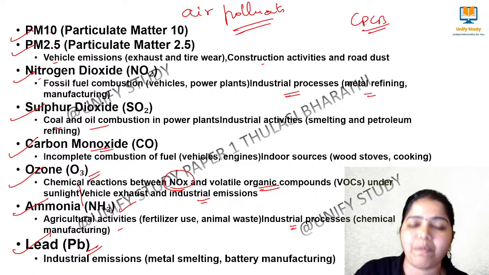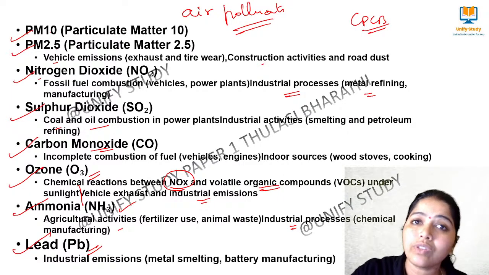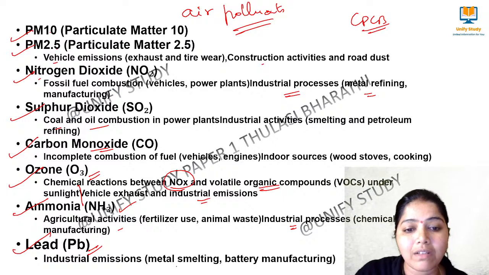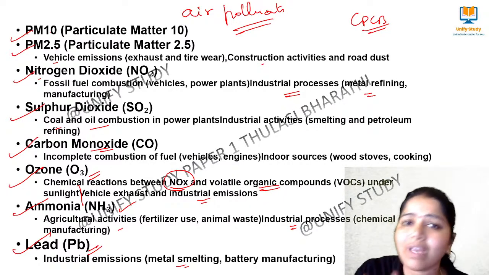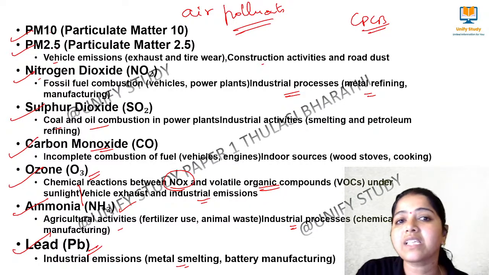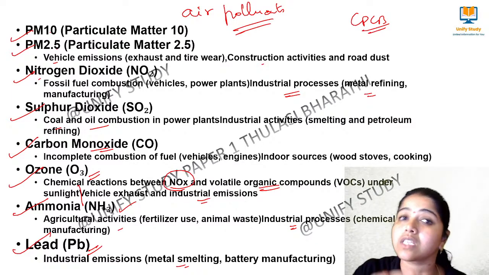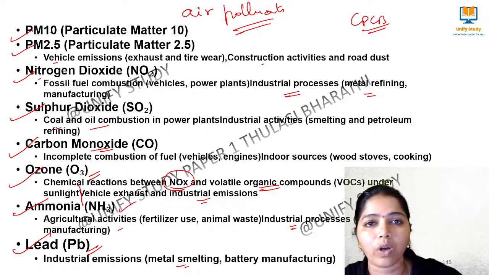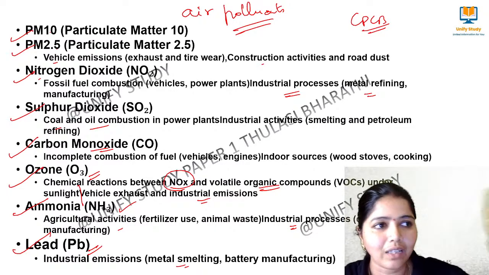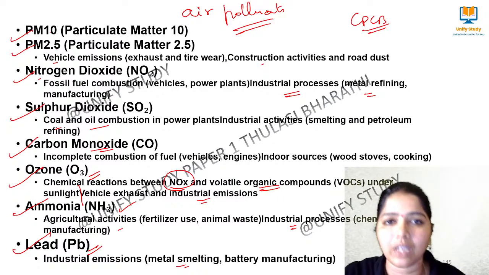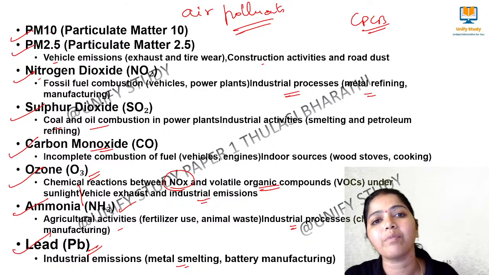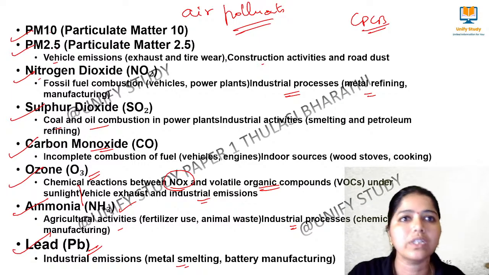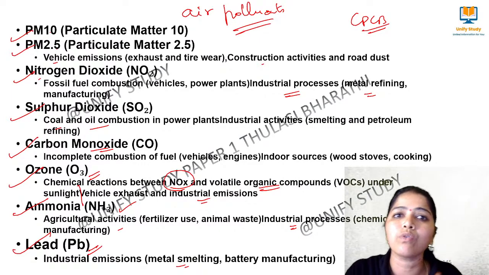And very important is Pb, that is lead. Recently I also noted this point. Many industries use lead, so industrial emissions happen during metal smelting or battery manufacturing. In battery manufacturing we have lead, you know, right? When we discard batteries, as electronic waste, there is a separate way of discarding it. We should not discard the battery in the waste that we burn. If you discard batteries in the waste where they burn other things, right? Sometimes they are flammable. The way of discarding lead is different compared to organic waste.